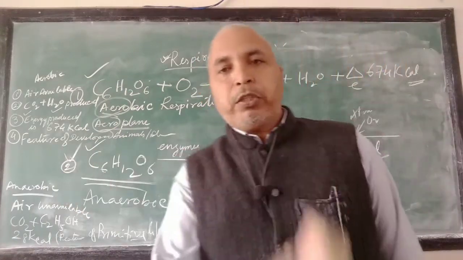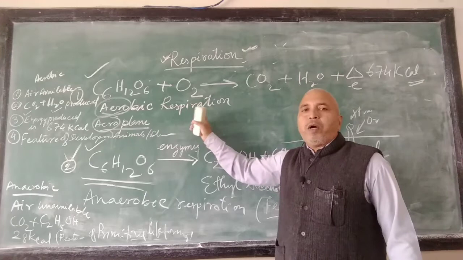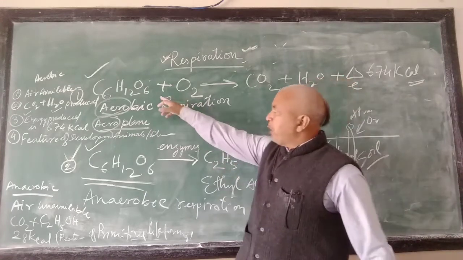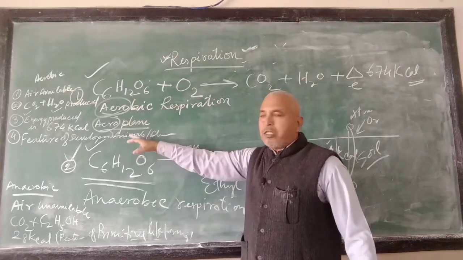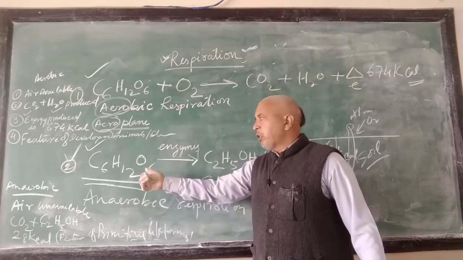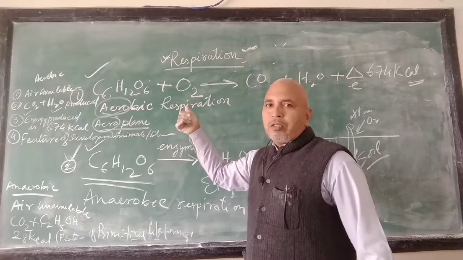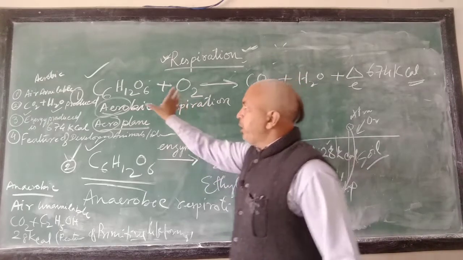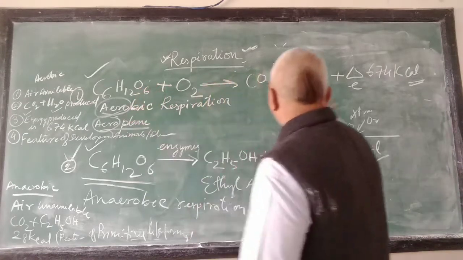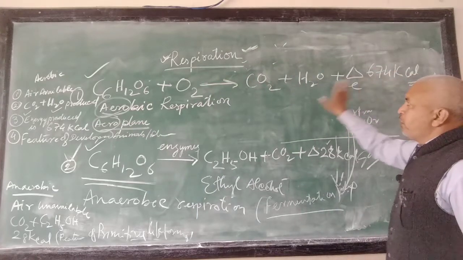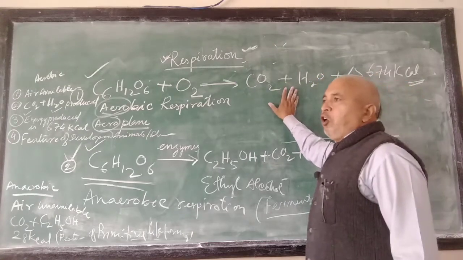Important thing at this place is, in the examination many times either a definition is asked, what is aerobic respiration, sometimes the chemical expression is asked, sometimes the features of aerobic respiration are asked, and the same questions are with anaerobic respiration. So I am telling you the questions, you write in your copy. First question is, what is aerobic respiration? What ingredients or reactants are required for aerobic respiration? How much energy is produced in aerobic respiration? What is the product of aerobic respiration? In what kind of animals or plants will you see aerobic respiration?